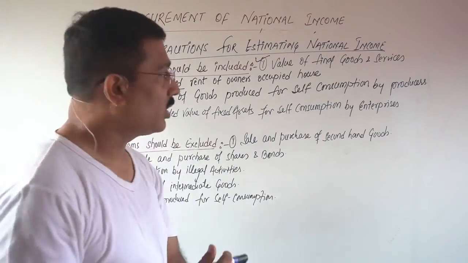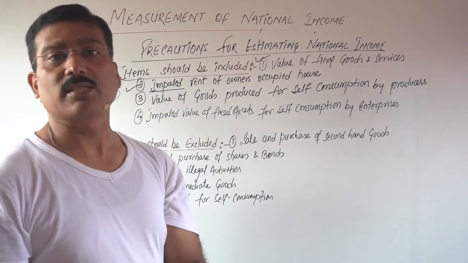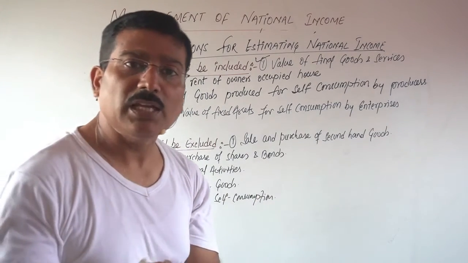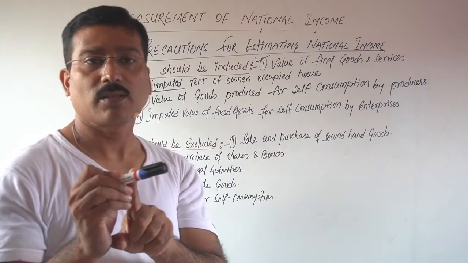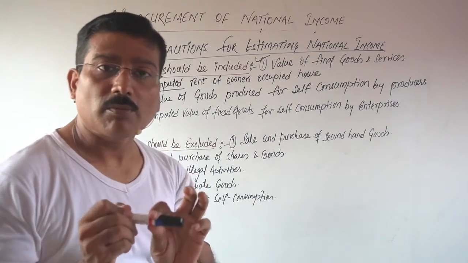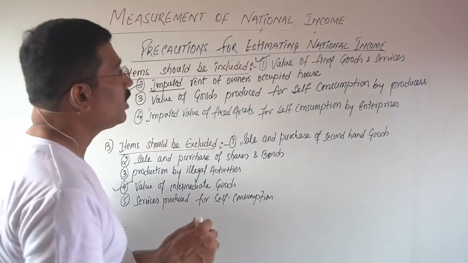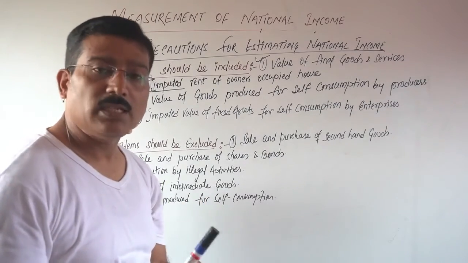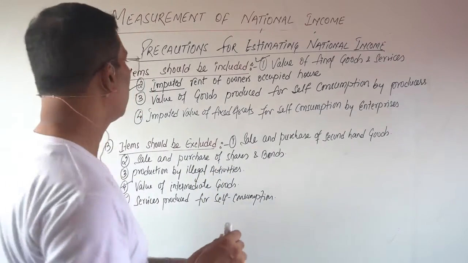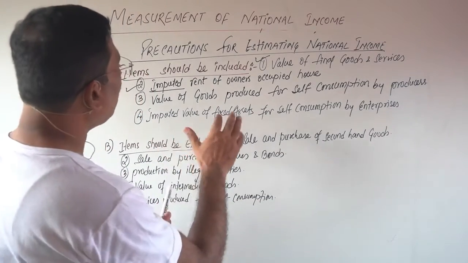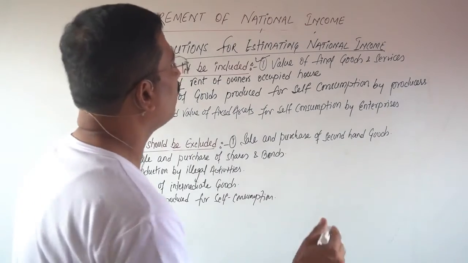In that condition, the rent of this house will be included in this manufacturing unit. Clear? Very clear? In this condition, we will have to take the part of the rent in this manufacturing unit.